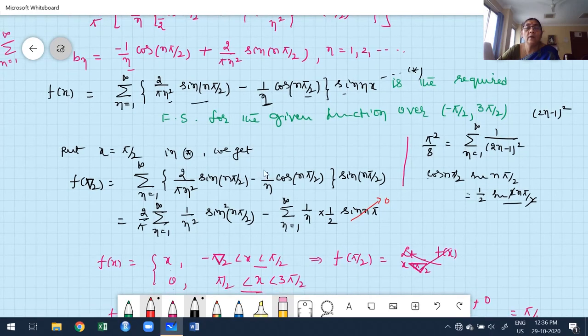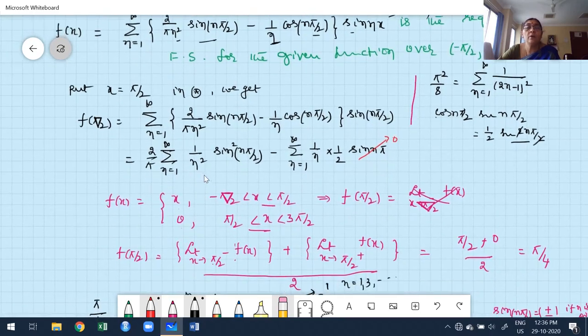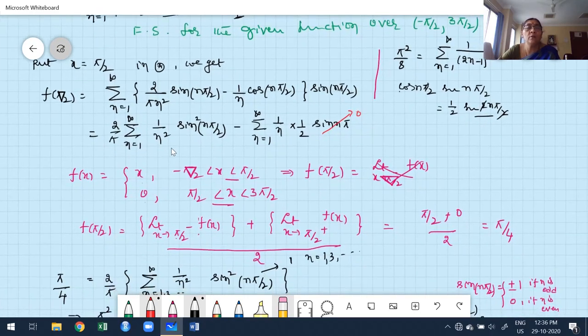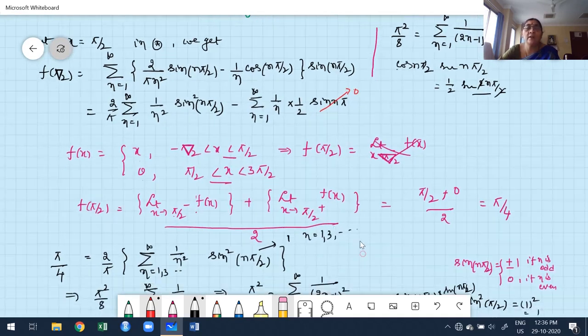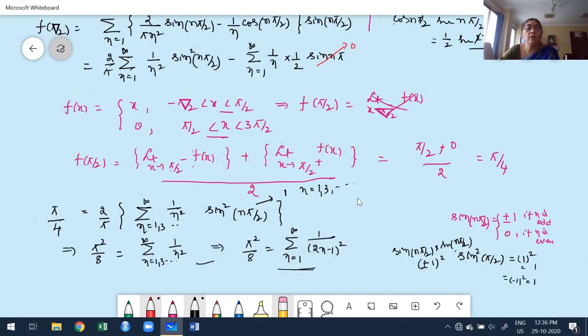Therefore, in the next step, I have to find out f of pi by 2, but pi by 2 is a point of discontinuity. Take the average of the left hand and right hand limit at pi by 2. Then automatically we get our value of f of pi by 2. And sin of n pi by 2 is plus or minus 1 if n is odd, 0 if n is even. Therefore, we only consider odd values. Even though I consider odd values, it is not necessary to write plus 1 or minus 1 because it's a square of that.